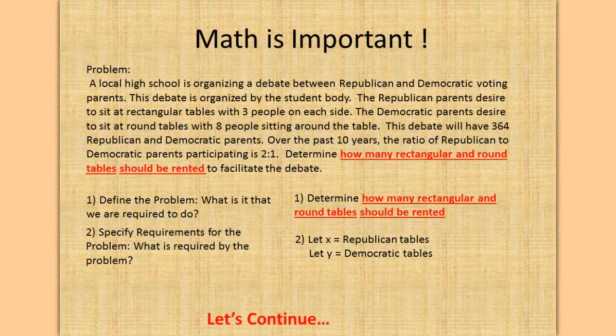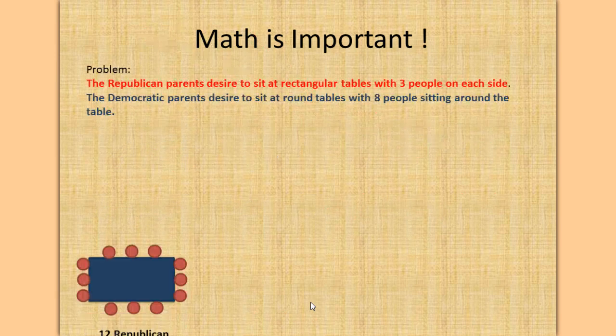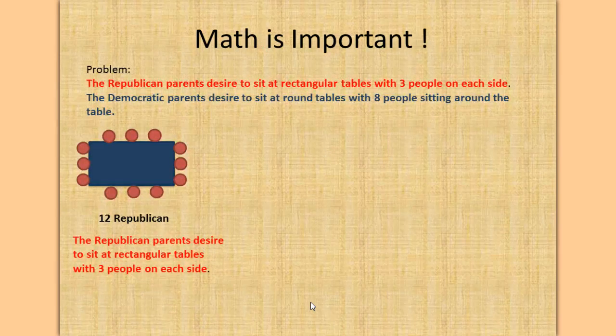Let's continue. Okay, the Republican parents desire to sit at rectangular tables with 3 people on each side. The Democratic parents desire to sit at round tables with 8 people sitting around the table. Okay, so here we have a table with 3 Republicans sitting on each side. It's rectangular. So we have 3, 6, 9, 12.